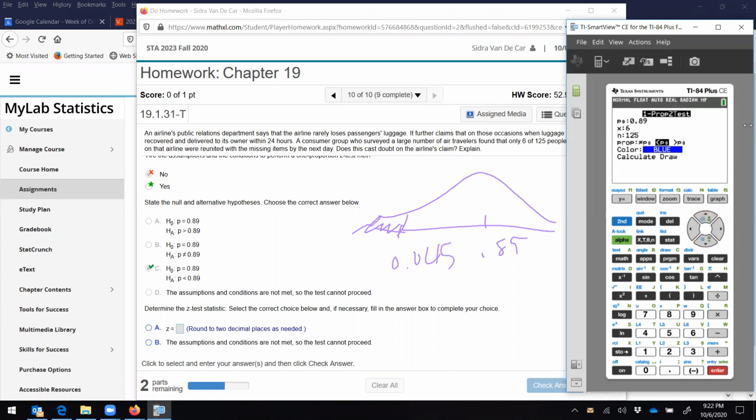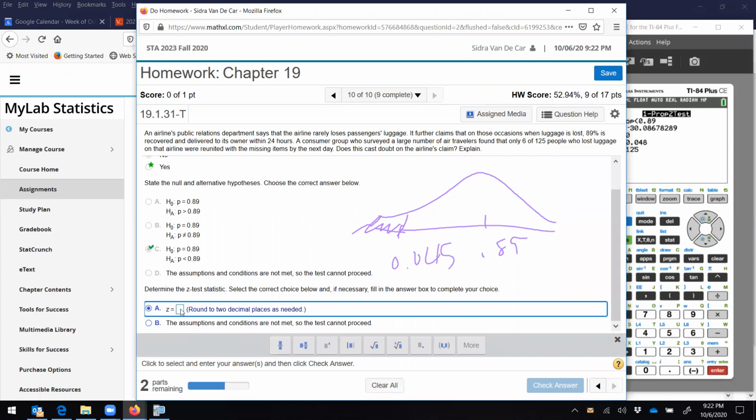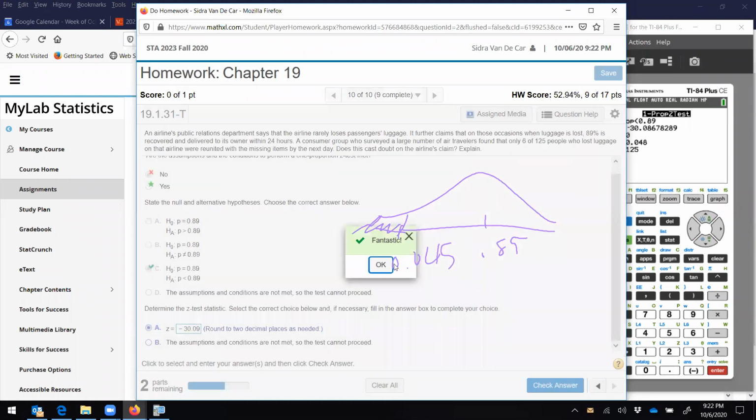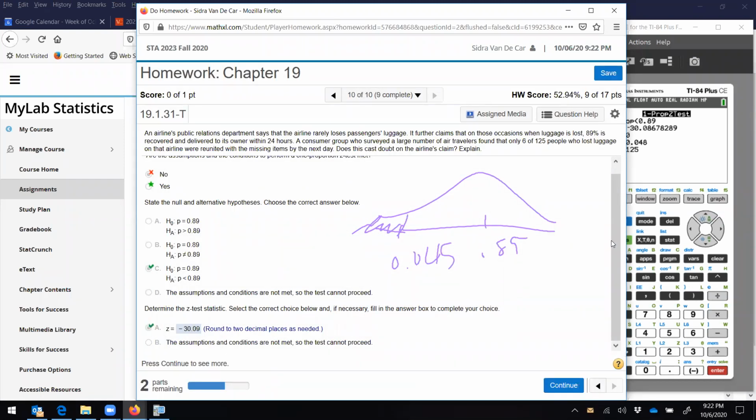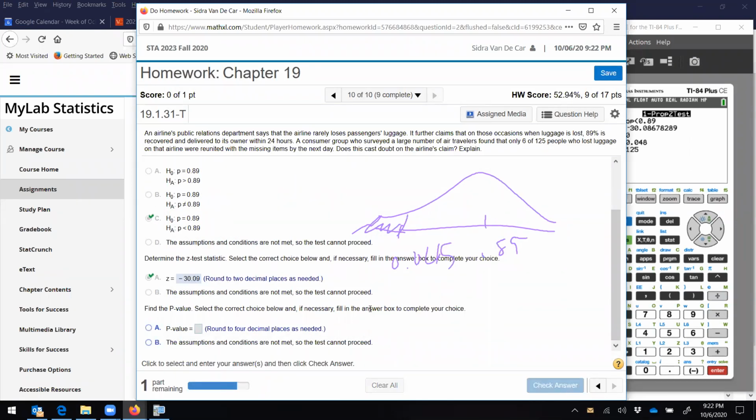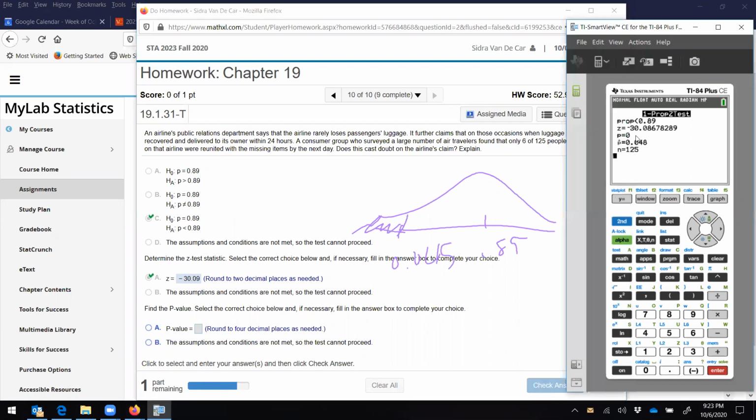And we wanted the less than, so we're going to choose that condition. Calculate. And there's our Z, right? So our Z is negative 30.09. P-value. To 4 decimal places, it would still be a 0.